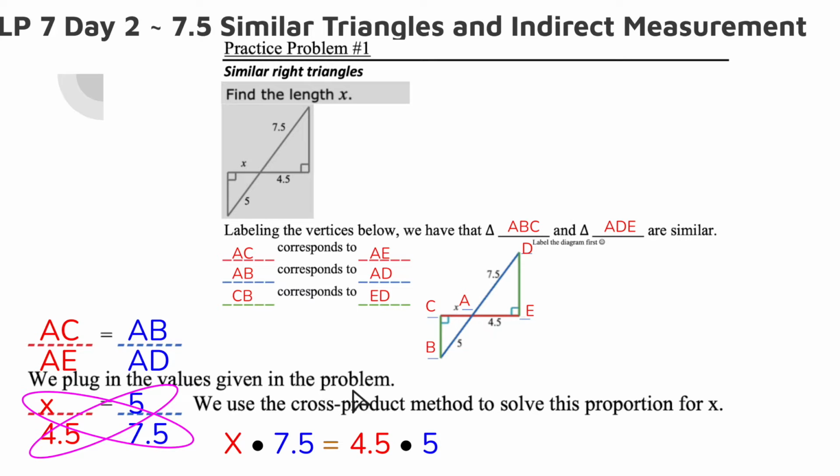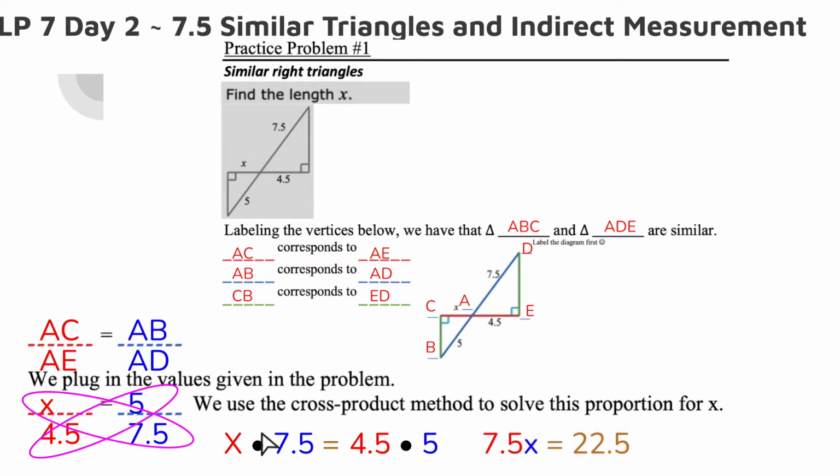Okay, so we no longer have fractions. The first cross multiplication equals the second cross multiplication. And it's actually, we're getting rid of the pieces. We're multiplying by 4.5 on both sides. We're multiplying by 7.5 on both sides. But we're doing it in a little bit of an easier way. Instead of showing each one of those, we're just cross multiplying.